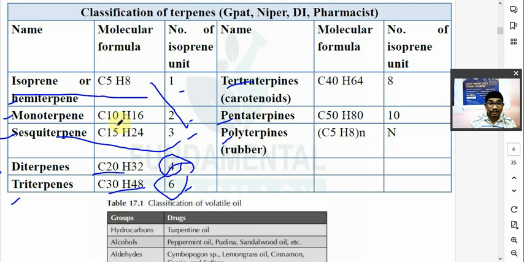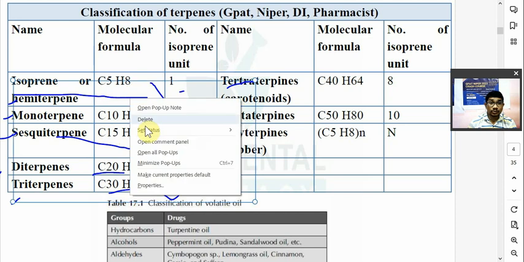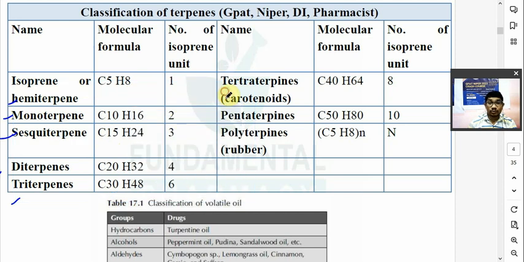In the tetraterpene there are eight isoprene units. Mostly they are the carotenoids. Vitamin A is the example of tetraterpene; a question has already come. Then pentaterpene will have 10 isoprene units. So you have to remember how many are in each: mono has two, di has four, tri has six, tetra has eight, penta has 10.